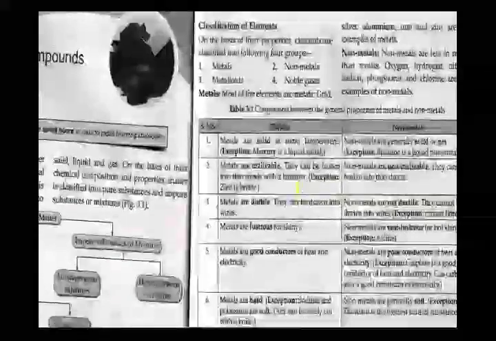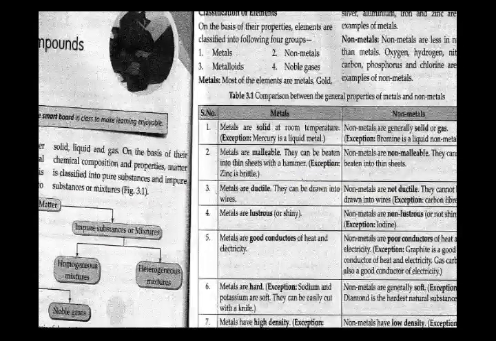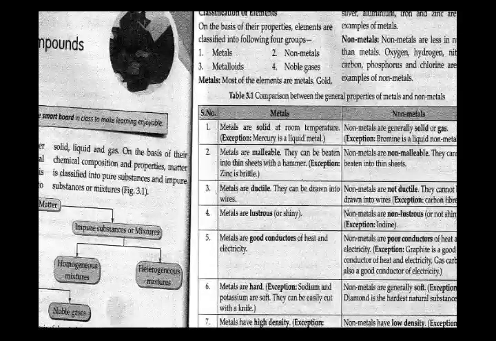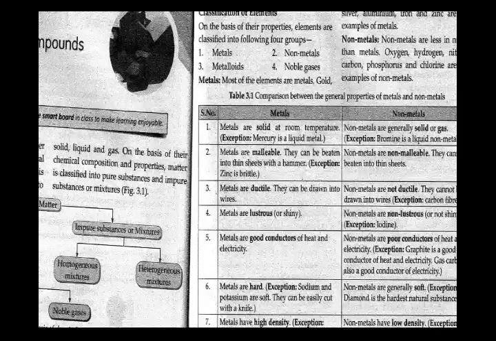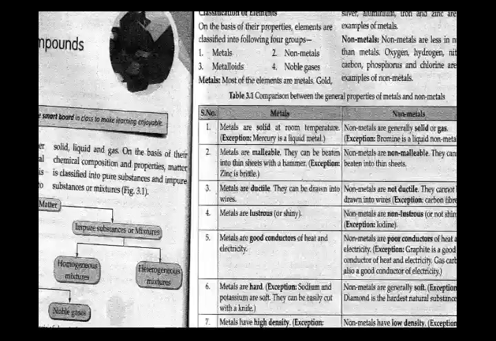I also explained about the classification of elements into metals, metalloids, non-metals and noble gases, and I have given a comparison chart, that is the table 3.1, the comparison between the general properties of metals and non-metals.